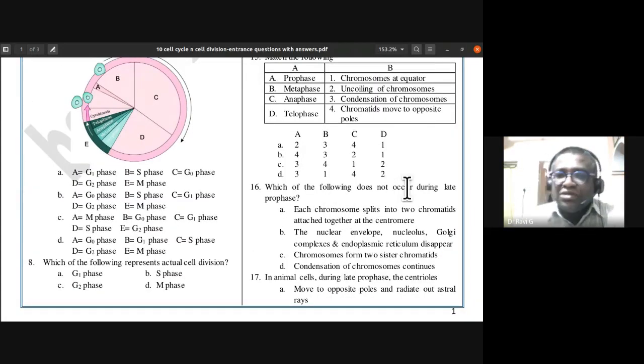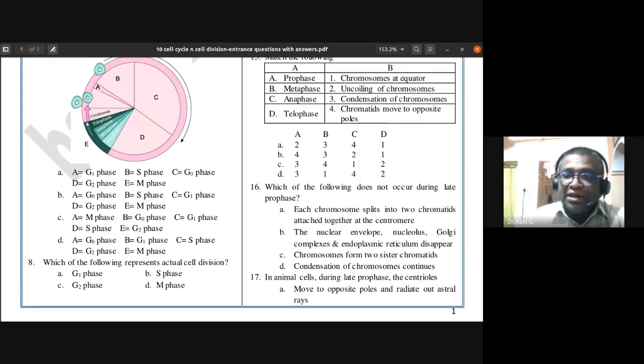Which of the following does not occur during late prophase? Okay, so it is not early prophase, late prophase they are saying. Each chromosome splits into two chromatids attached together at the centromere. Okay. The nuclear envelope, nucleolus, Golgi complex, and endoplasmic reticulum disappear. Condensation of chromosome continues.